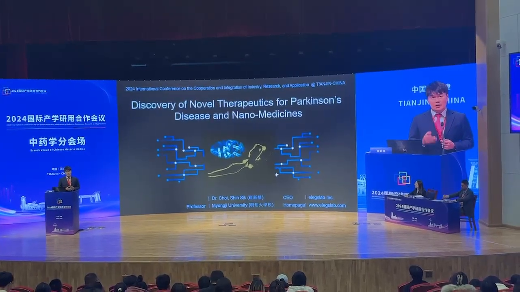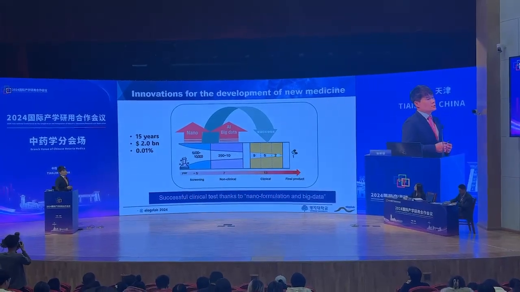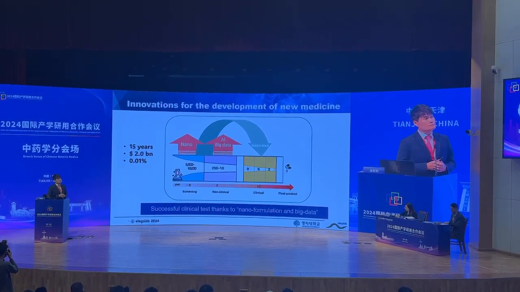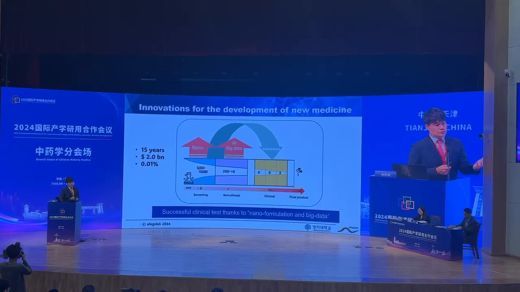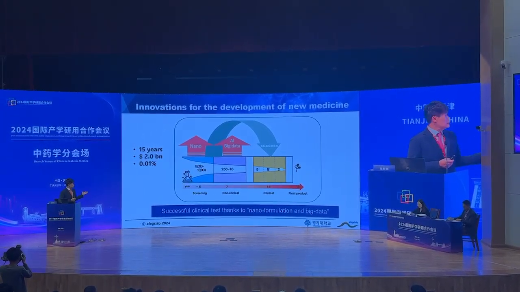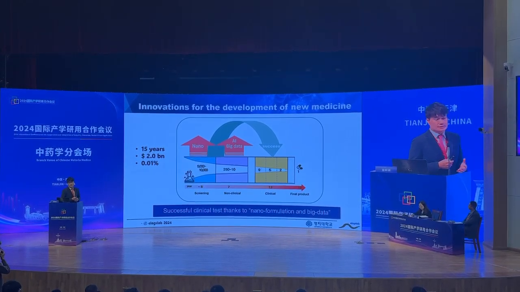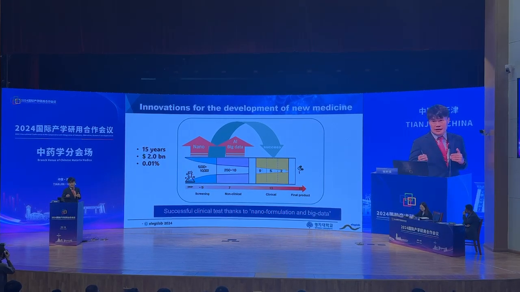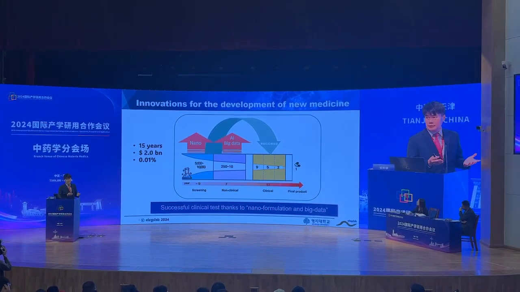Discovery and then development. So it takes about 15 years, and then we have to spend about $2 billion to produce or generate one novel drug. And then the successful ratio, when you look at here, is 0.01%, it's very low. So how can we increase this successful ratio, and how can we decrease the time for development, and how can we reduce the cost for this discovery and development?